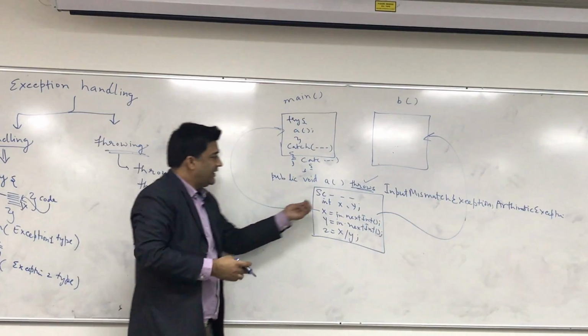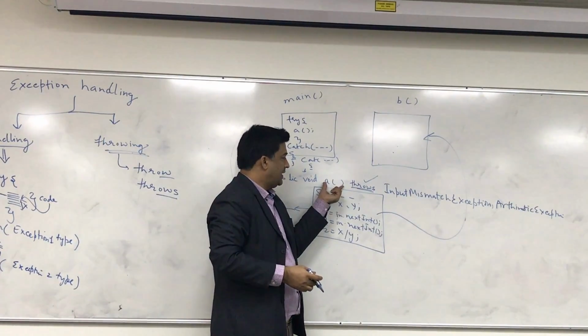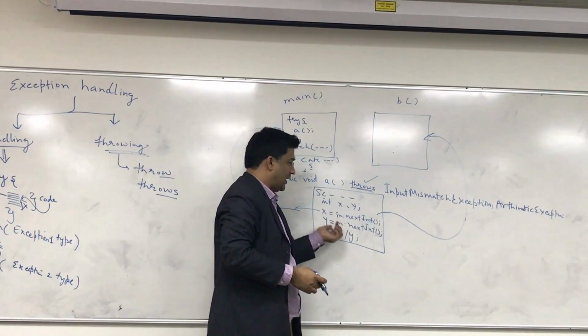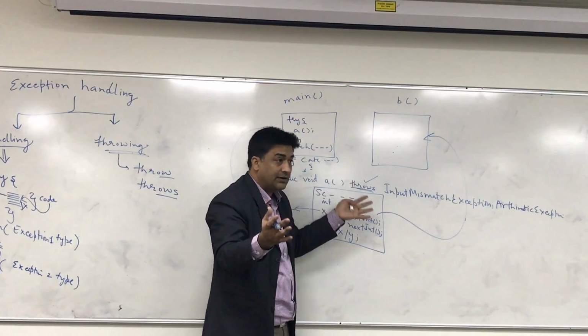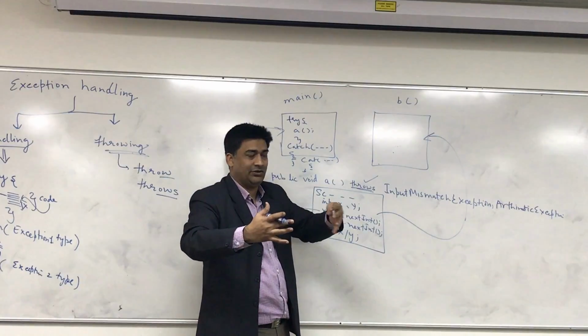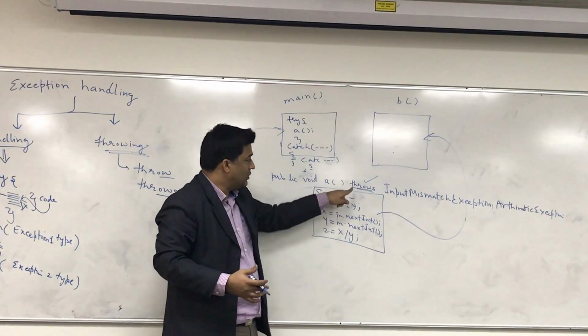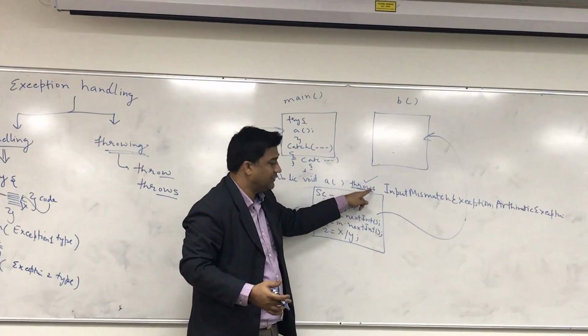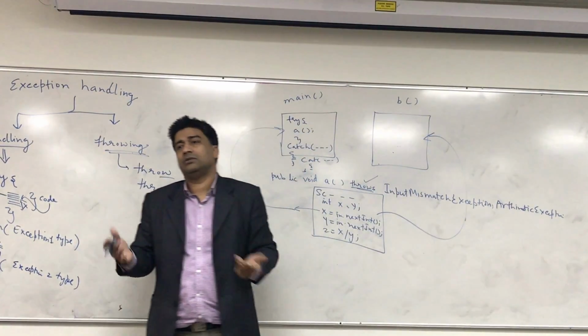Okay, so what we understand is that sometimes a method does not handle the exception, a method throws the exception. So how will you say this in the coding, how will you tell Java that this method will throw an exception? You will write this keyword throws, THROWS, and then you will mention what type of exception the method will throw.